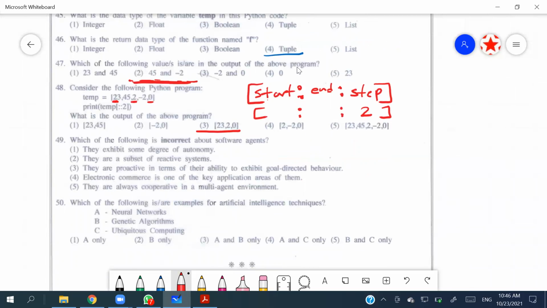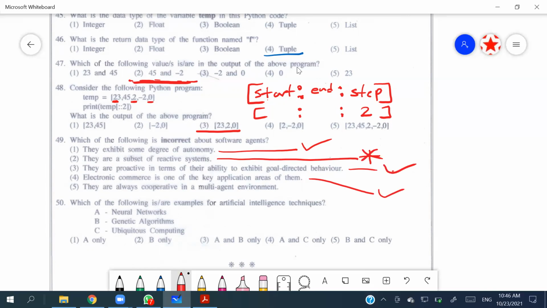49th, which of the following is incorrect about the software agent? They exhibit some degree of autonomy. Yes, that is correct. They are a subset of a reactive system. Yeah, can be taken, let's see. They are proactive in terms of their ability to exhibit goal-directed behavior. Yeah, that is correct. Electronic commerce is one of the key application areas of them. Yes, they got software agents in e-commerce websites.